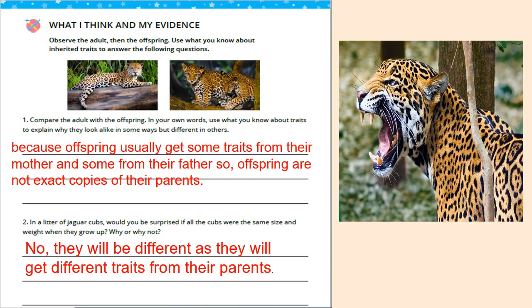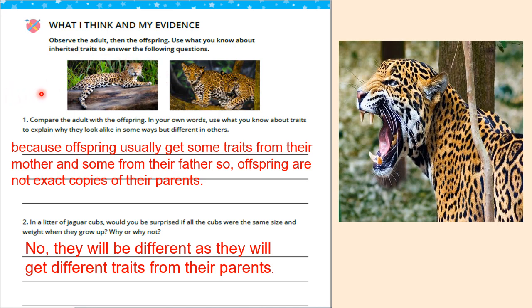Again, to our student book, let's continue our lesson 3. What I think and my evidence. Observe the adult, then the offspring. Use what you know about inherited traits to answer the following questions. Look at these two pictures. This is the parent and these are offspring. They are the jaguar animal, okay?